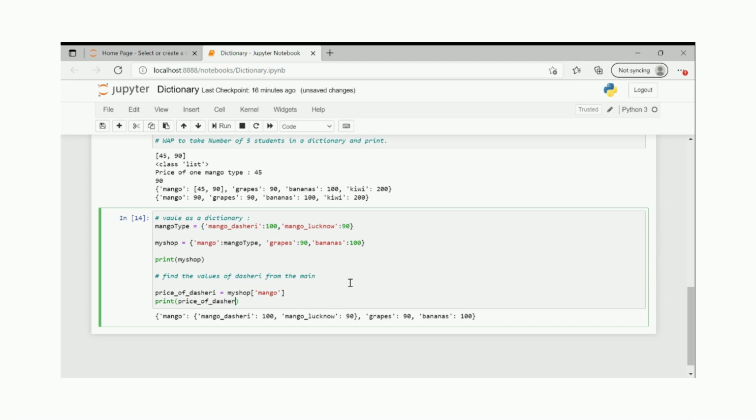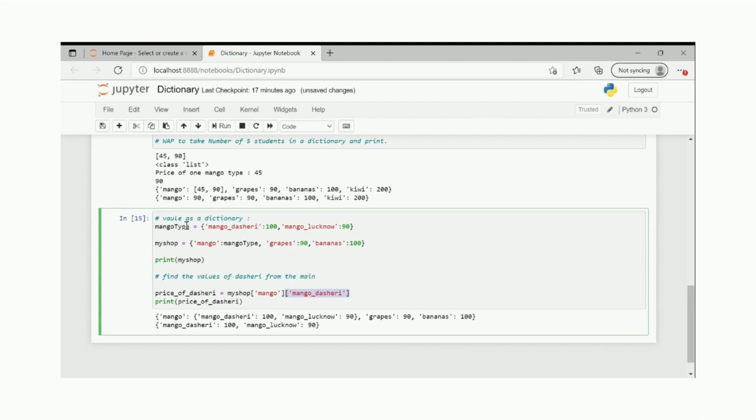They are case sensitive, don't forget that. The sherry, and then you'll see that the whole dictionary is getting printed, but the question is I needed the sherry price. So here I will pass nesting, square bracket, then square bracket, and I'll pass the next key, that is this, and I will paste it here.